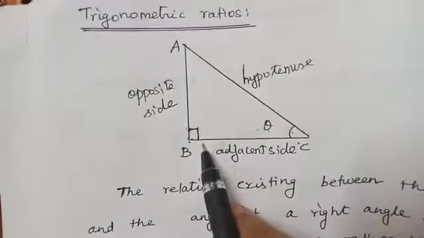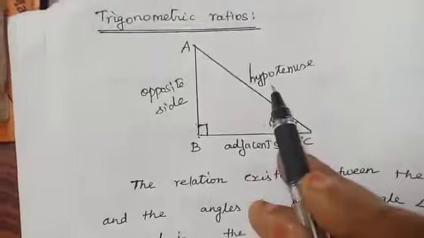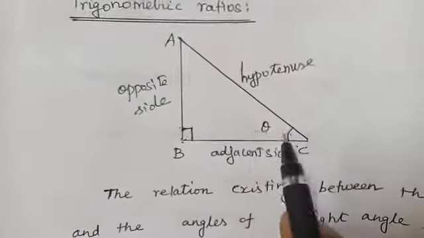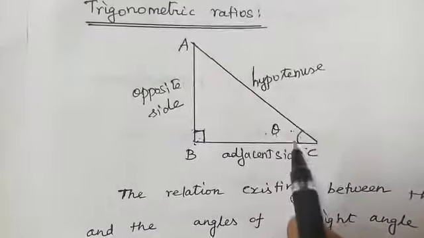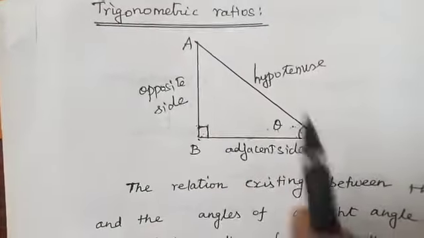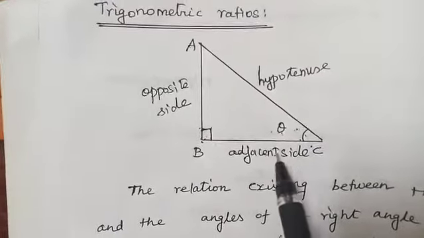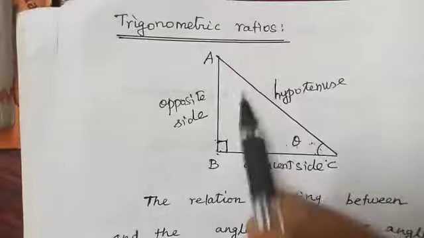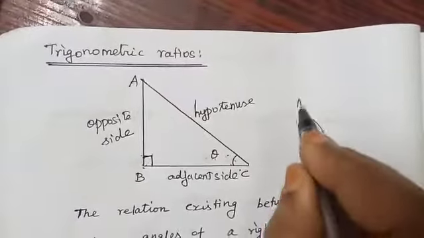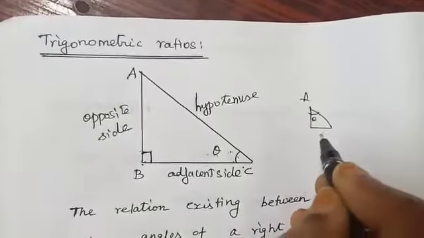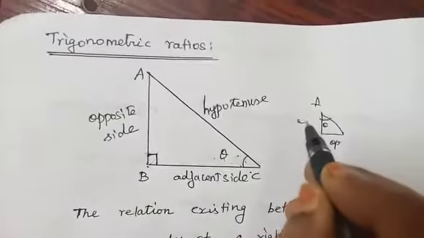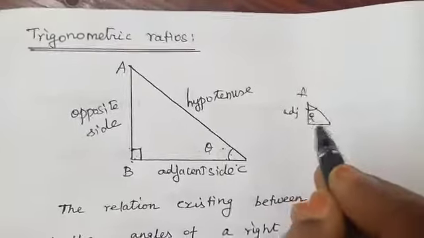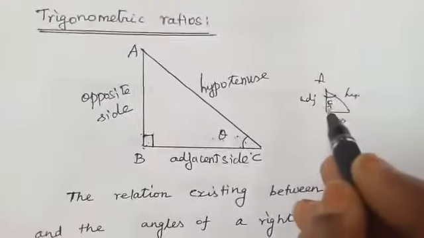This is the right angle. So opposite to the right angle is hypotenuse. Opposite to the given angle is opposite side. Adjacent to the given angle is adjacent side. Suppose the given angle is at the vertex A, then this is the opposite side, this is the adjacent side, but the hypotenuse is the same because this is the right angle.